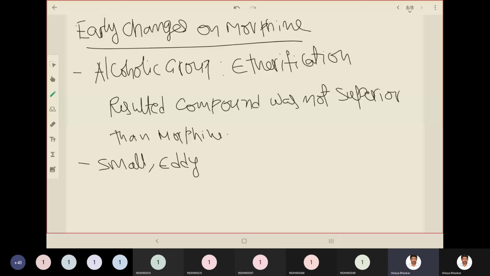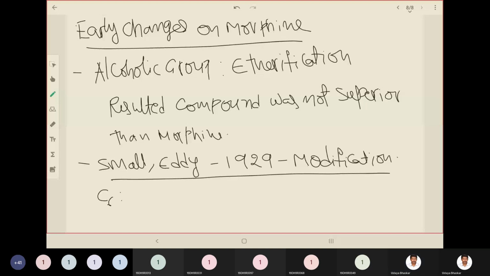What did they modify? They found out that the C6 hydroxyl group, if methylated or esterified or oxidized or removed or replaced by halogen, what happens?